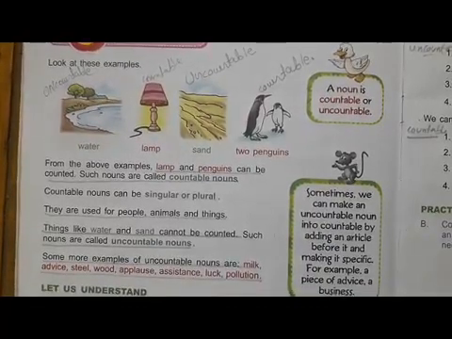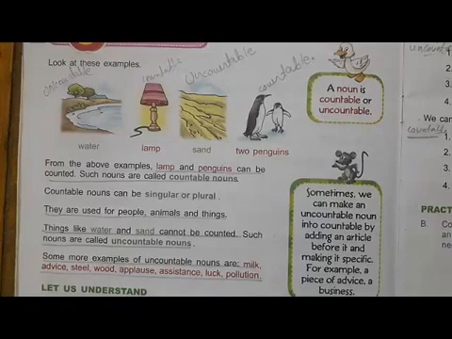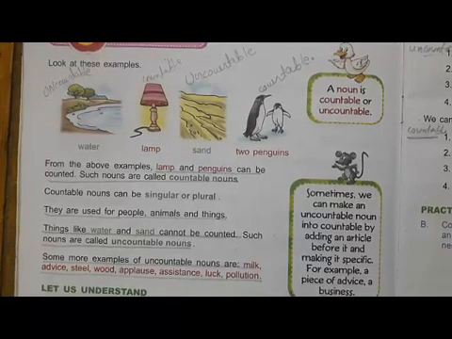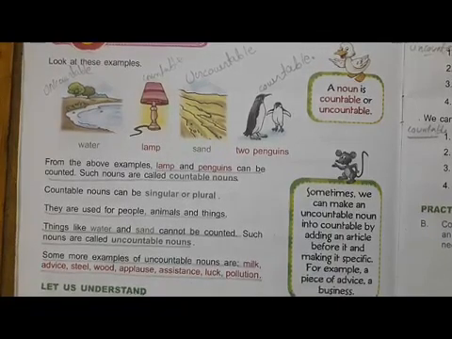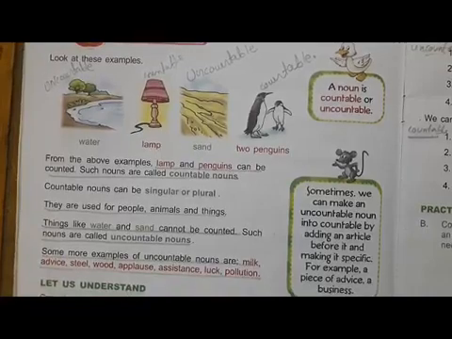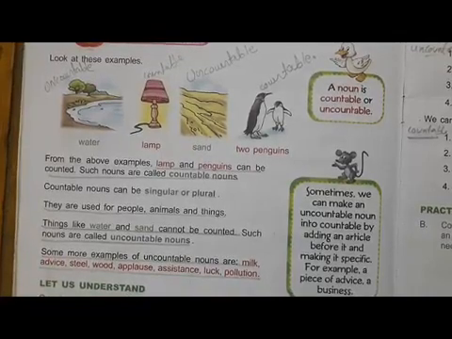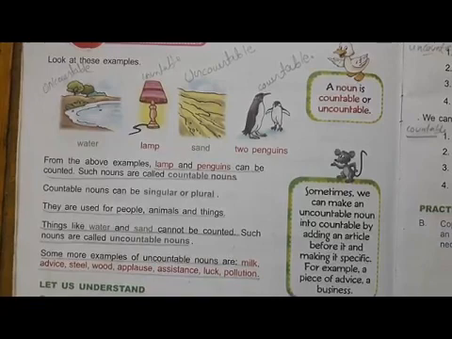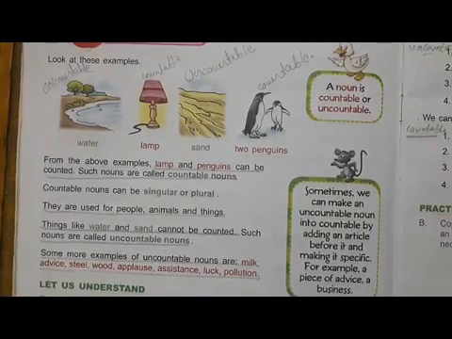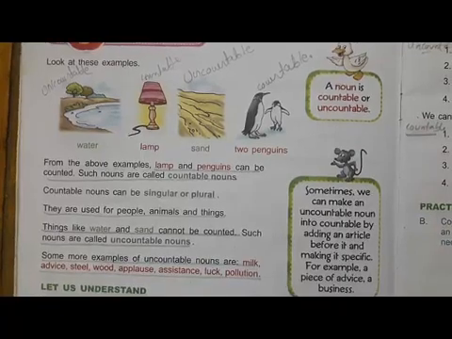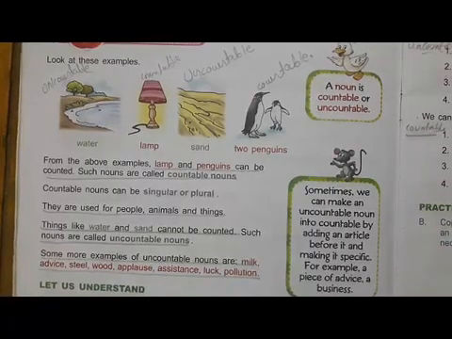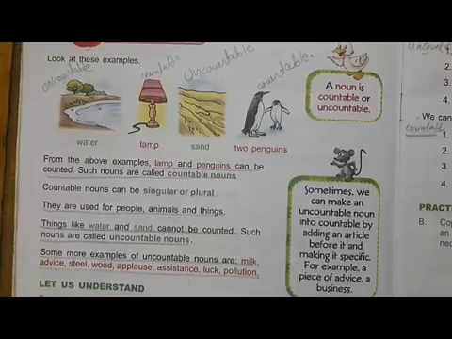From the above examples, lamp and penguin can be counted. Such nouns are called countable nouns. These can be singular or plural. They are used for people, animals and things. But things like water and sand cannot be counted. These kinds of nouns are called uncountable nouns. Some more examples of uncountable nouns are milk, advice, steel, wood, applause, assistance, luck, and pollution.